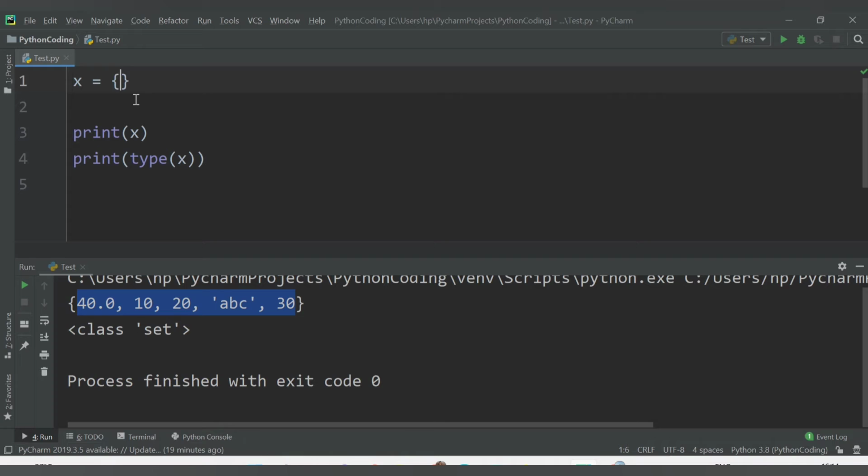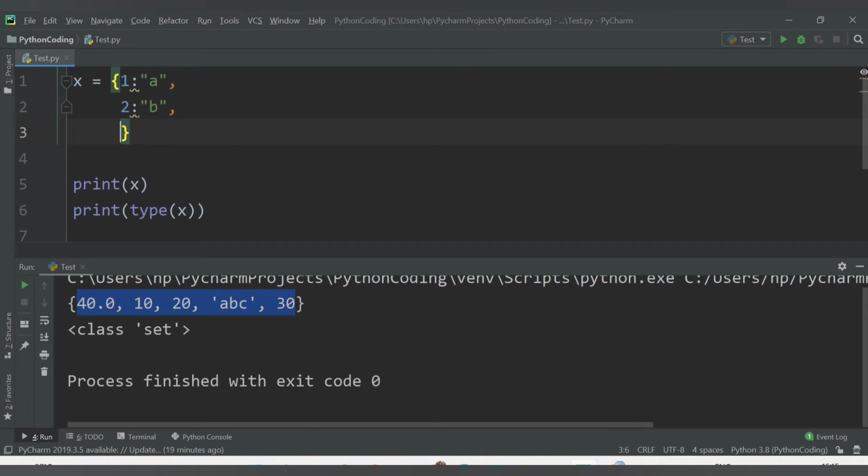So you can provide a key. Let's say 1 is my key, and then you want to provide the value for this key. That can be done with the help of a colon. So let's say the value is A, then you separate it by comma for the second key and value. Let's say the second key is 2 and the value is B. Now the third key and value, separated by comma, the third key 3 has the value C. Now let's run this code. So see, we are getting here the class is dict, and this is our dictionary, like key 1 then value A, and in similar way the other two values.